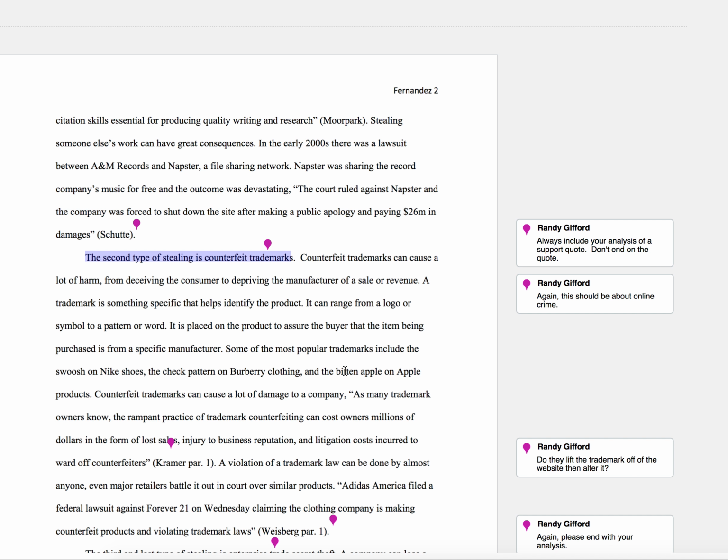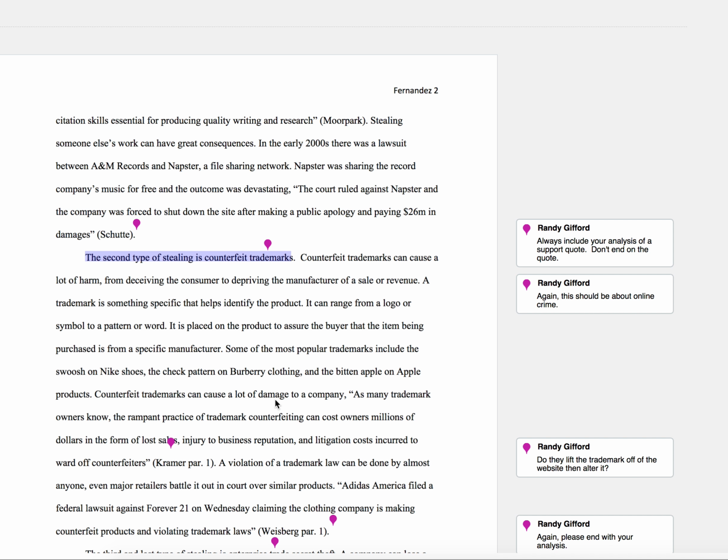So we didn't stay on topic. We did say stealing, so it's crime, but we didn't say it was internet crime, and we never gave multiple examples of how the internet was used or how digital processes were used in order to steal and therefore break the law. So this is where I'll back up one more time.